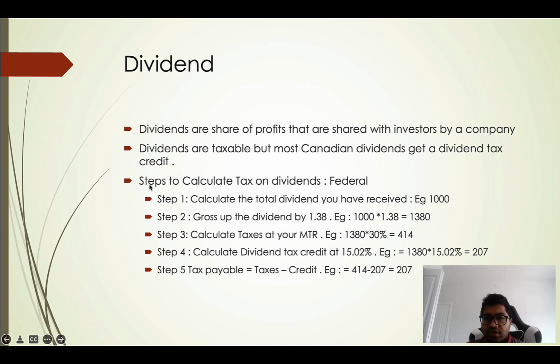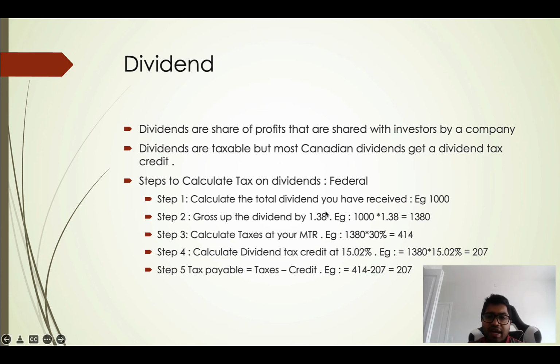So, steps to calculate taxes on dividends. I'm only covering the federal section. There are two types of taxes that you pay: provincial taxes and federal taxes. Provincial tax depends on which province you are in. Except for the tax rate and the tax credit rate, the whole process is the same. So we're going to discuss the federal tax credits that you receive on dividends.